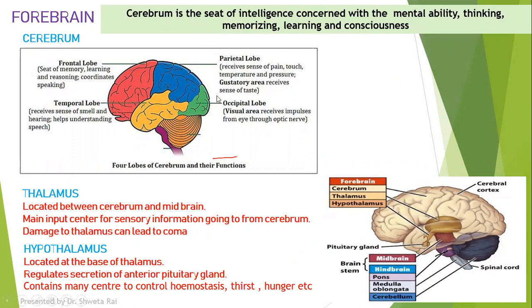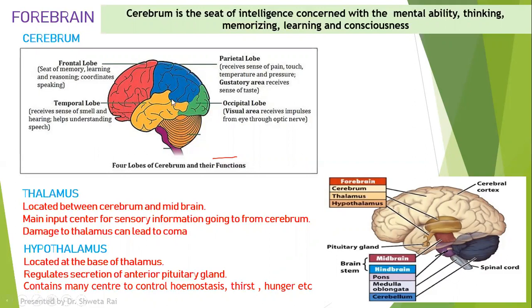If you see this cerebrum, it is divided into various lobes which are concerned with different functions. The first lobe is called the temporal lobe and it is concerned with the sense of smell, hearing and helps in understanding of speech. Then we have the frontal lobe, which is concerned with memorization, learning and reasoning and coordinates speaking.